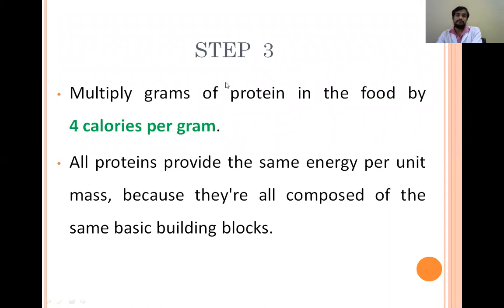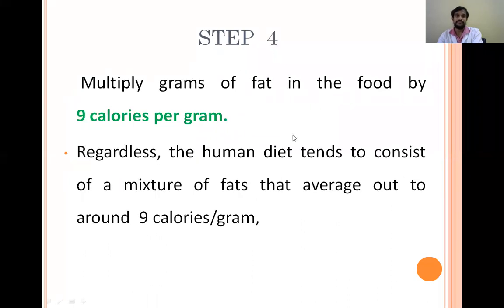Step 3 is multiply the grams of protein present in the food by 4, because all proteins, on an average, contain 4 calories per gram.